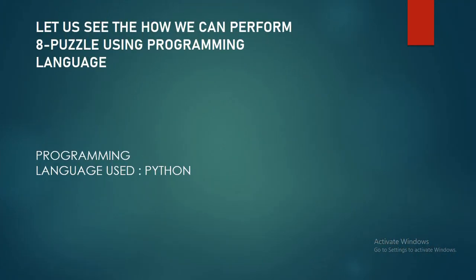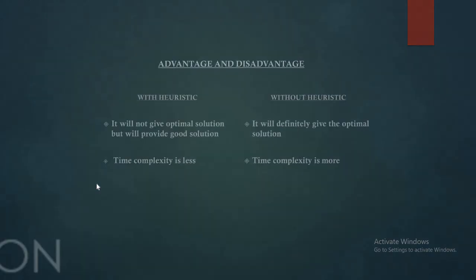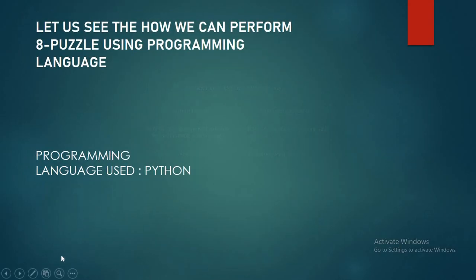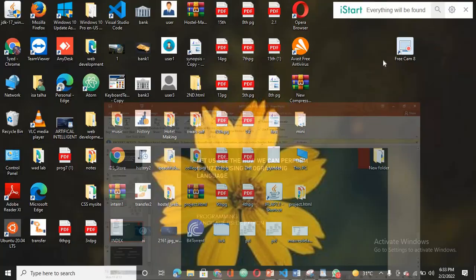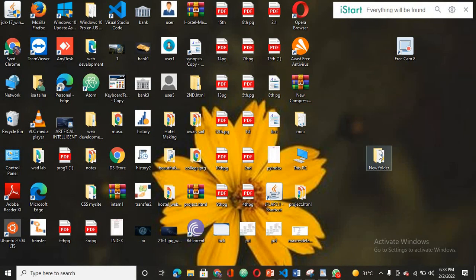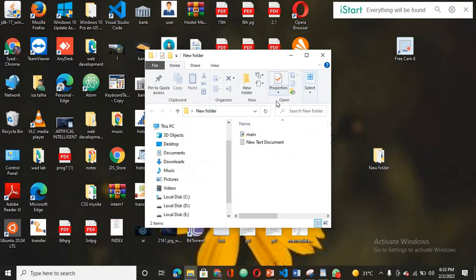Now let us see how the 8 puzzle can work in a programming language. As we are programmers, let us see how it will work in a programming language. The language which I have used is Python. Now I will execute my code. I have already executed it; I will open and show you my output.